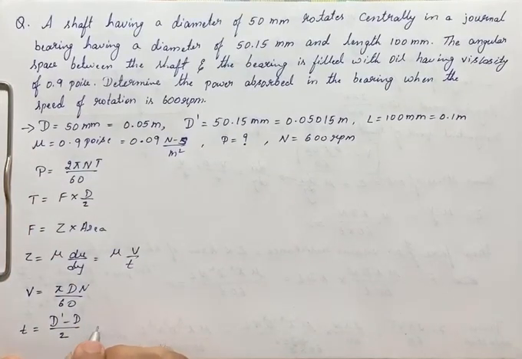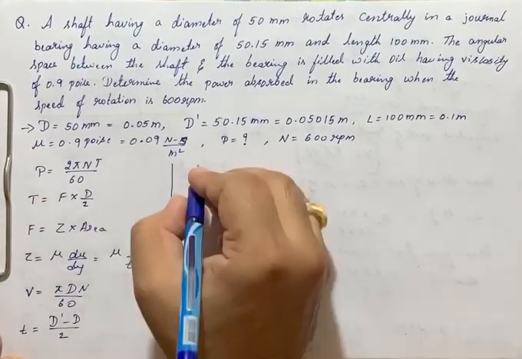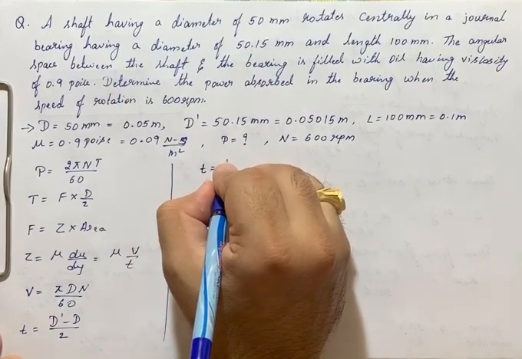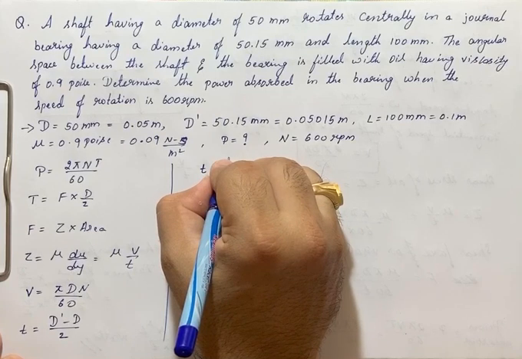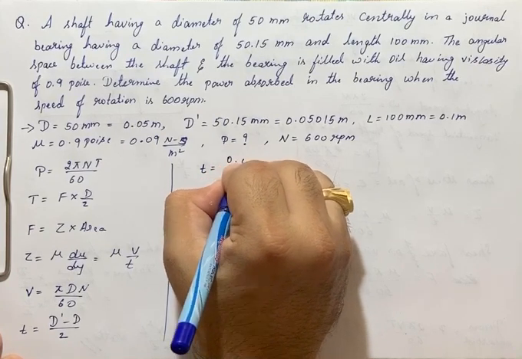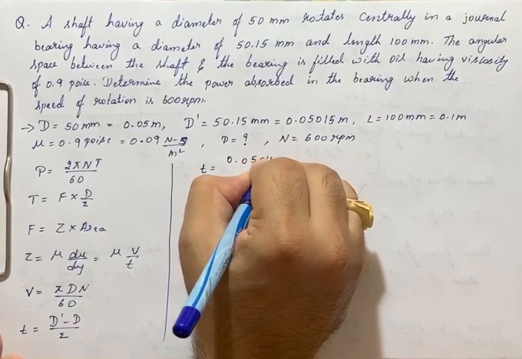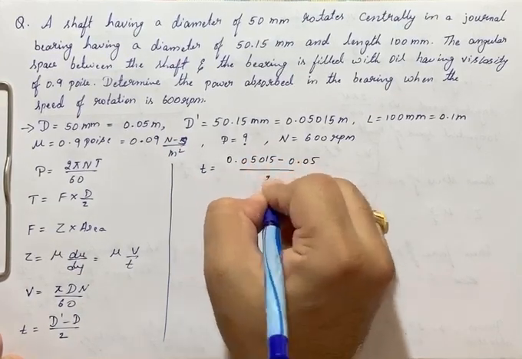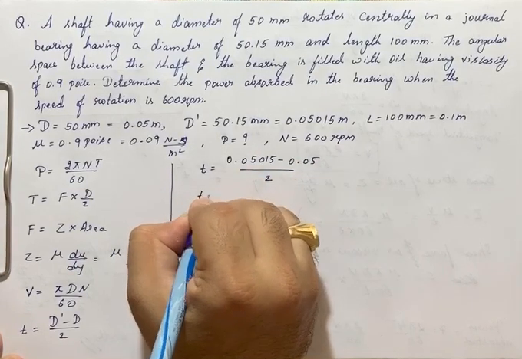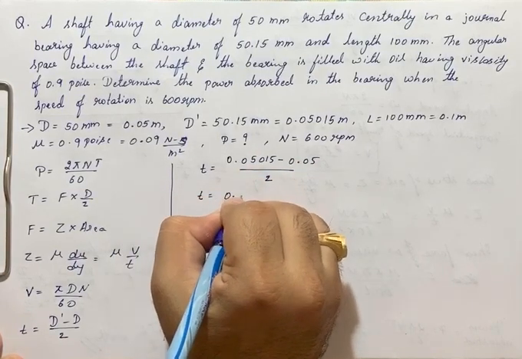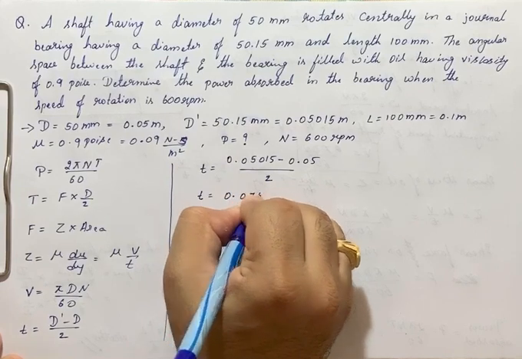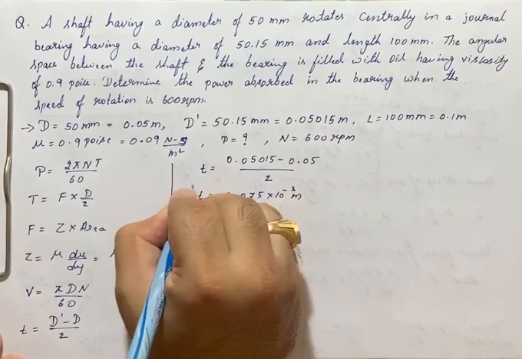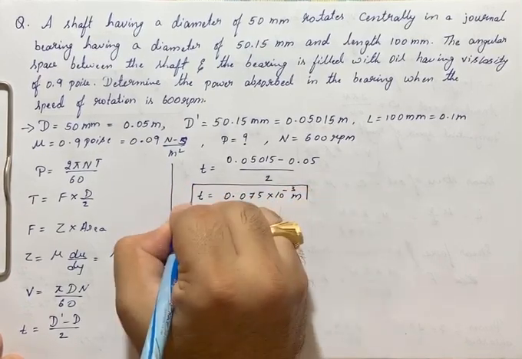So, while I substitute this directly, first I will find out T. Thickness is D dash minus D by 2, that is 0.05015 minus 0.05 divided by 2. So I will get thickness T is equal to 0.075 into 10 raised to minus 3 meter. We got the thickness T.